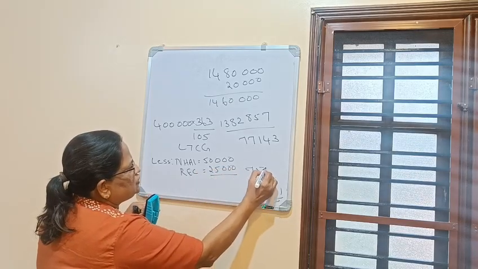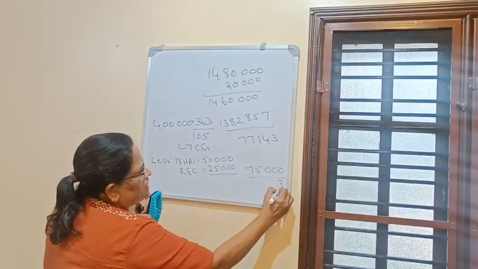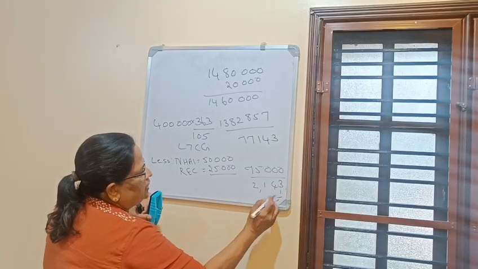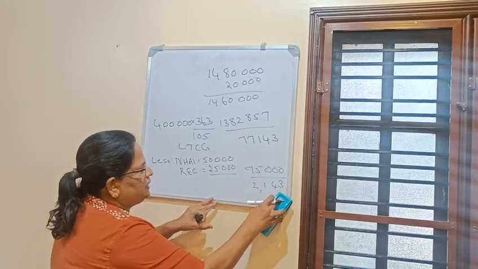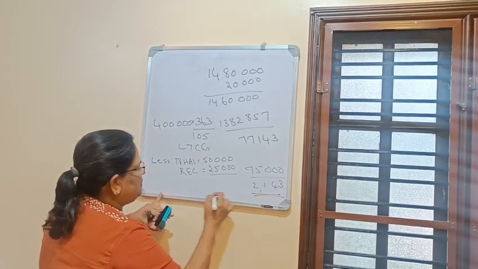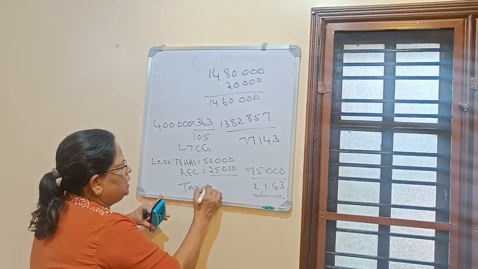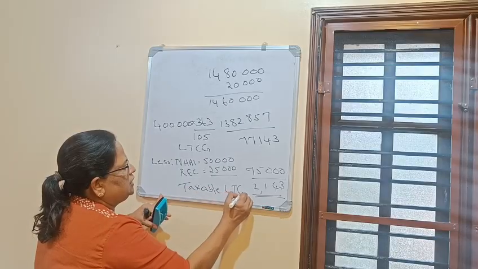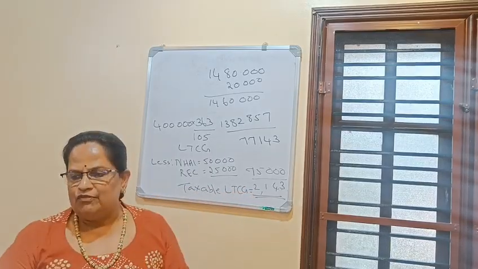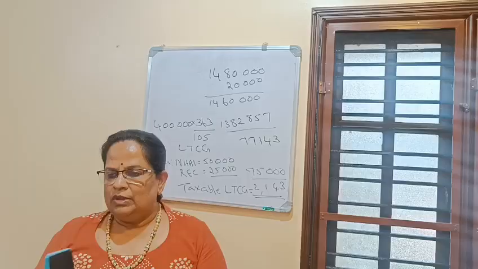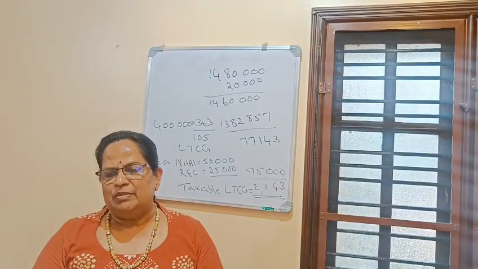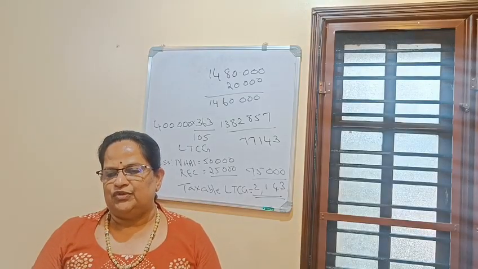So 75,000 he will get exemption under section 54EC. Now the taxable long-term capital gain is 2,143. Now the last step, I have to compare between section 54D and 54EC.